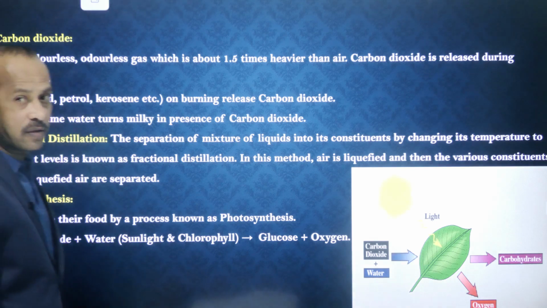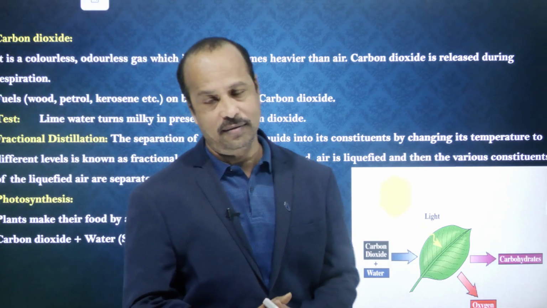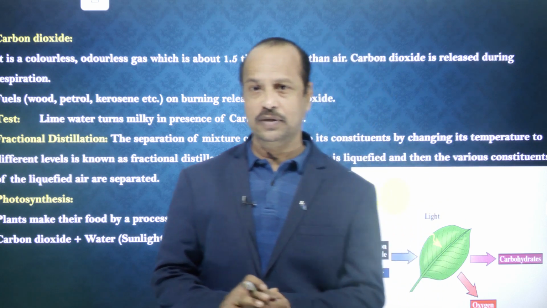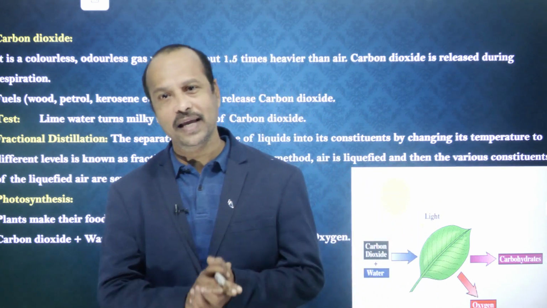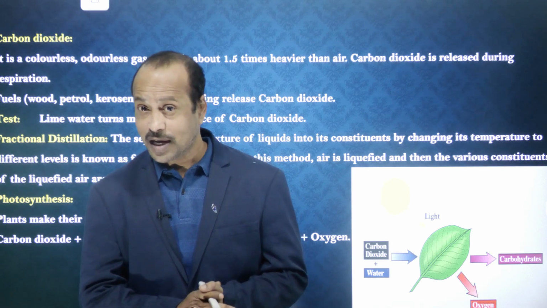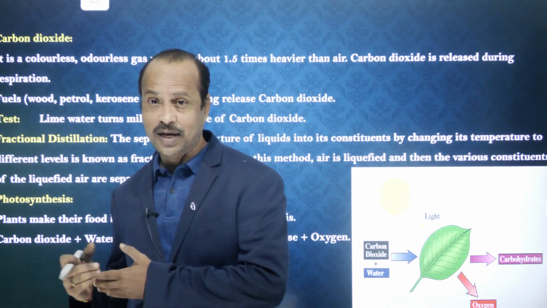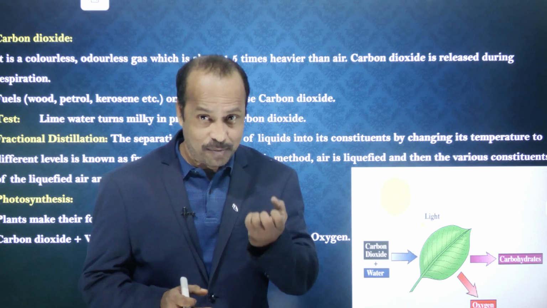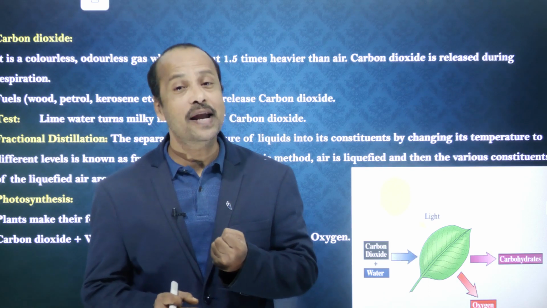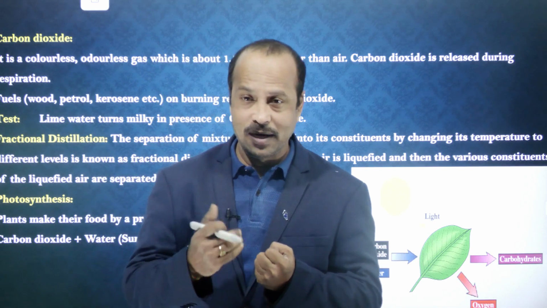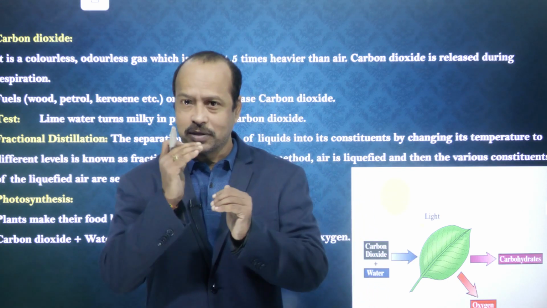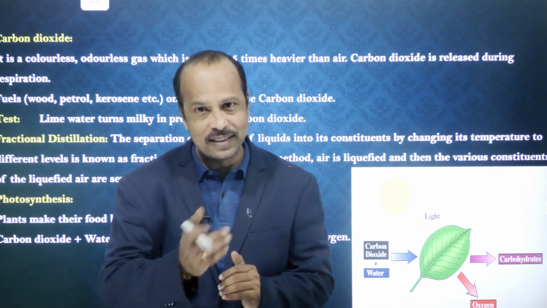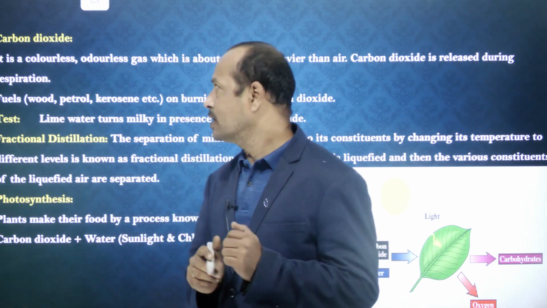Now, the important components: one is nitrogen, and oxygen is done. Now the third component is what? Carbon dioxide. Just now we discussed carbon dioxide. Plants absorb carbon dioxide and water by the process called photosynthesis. This releases the oxygen, right? So plants absorb the carbon dioxide.